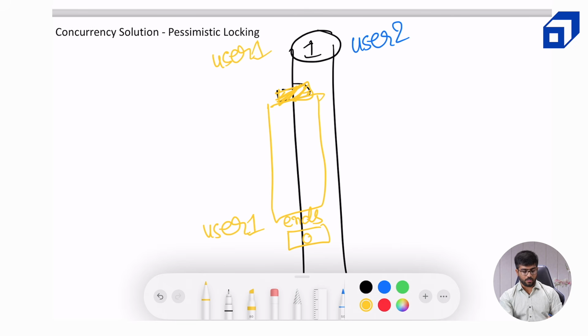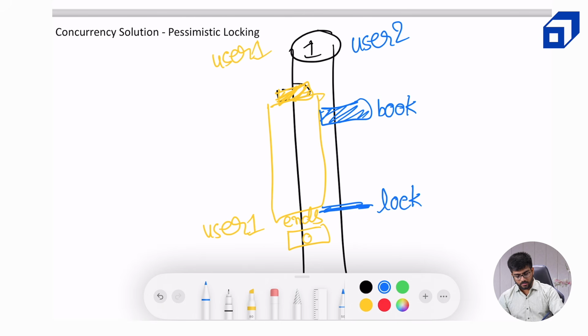The room has been booked corresponding to user 1, and let's say user 2 clicked on the book button at some moment after user 1 clicked on the book button but before the transaction has ended. It will realize that that particular row is locked, since both are trying to book the same room type ID on the same check-in date and checkout date combination. So it will tell you in return, hey, the row has been locked. Wait for some time until the lock is freed, and at that moment you can continue with your transaction. So at this moment, the lock is released.